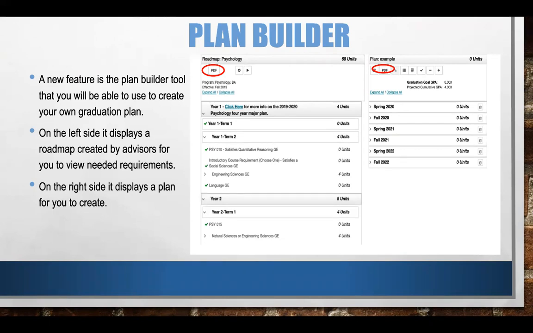The goal for this entire Jumpstart plan is to have everything be transferred from the left to the right. For example, in this plan, you see that there is an engineering science GE that has yet to be taken or planned. And it shows that by having the unit count right next to the course, compared to the Psych 10 course that has been taken, with the unit count being 0. Essentially, you would like everything on the left side of your screen to have zeros like that Psych 10 course, and have all the corresponding courses on the right side within the semesters.